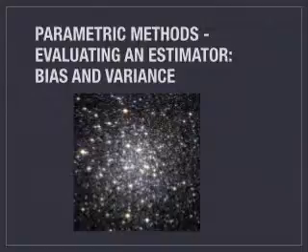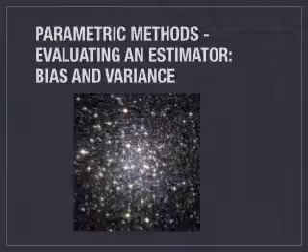N divided by (N minus 1) times S squared is an unbiased estimator. However, when N is large, the difference is negligible. This is an example of an asymptotically unbiased estimator, whose bias goes to 0 as N goes to infinity.